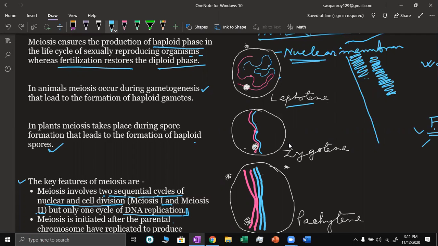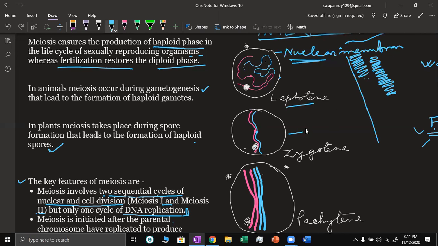And here one important phenomenon takes place. Here you can see the two chromosomes which were seen initially scattered, now these two chromosomes have been paired. They have stayed side by side.